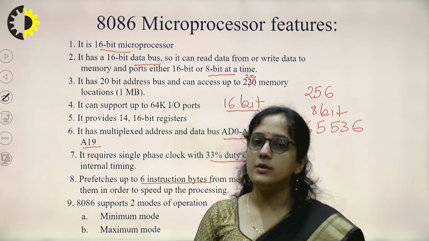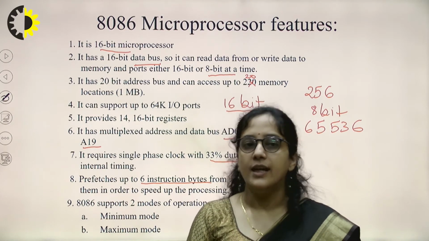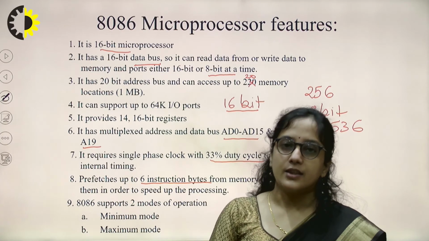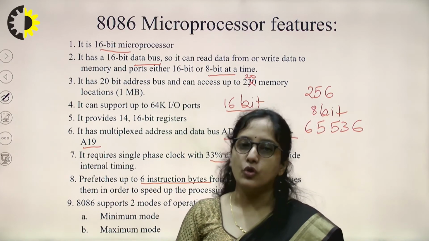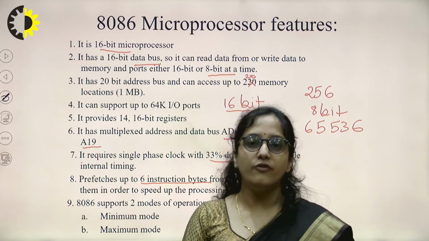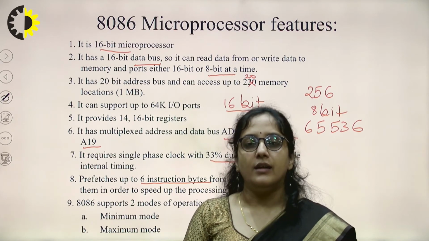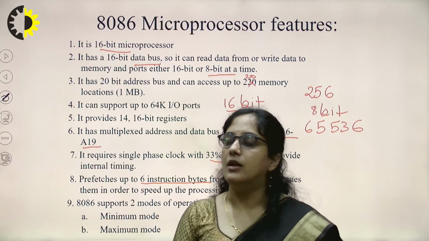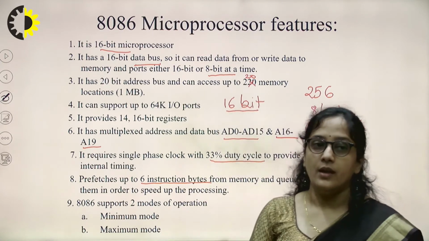So this instruction queue stores 6 bytes of prefetched instructions while the other unit is going with execution.